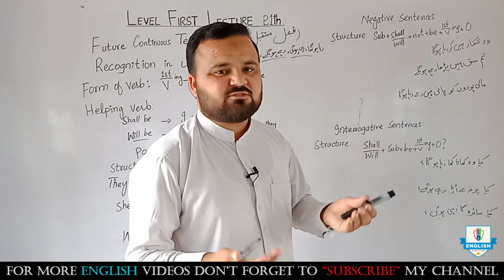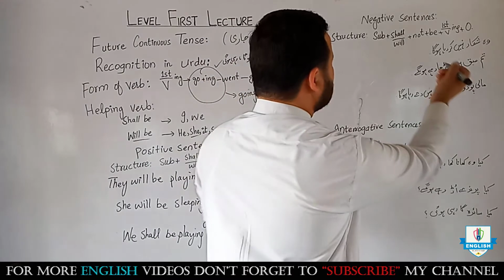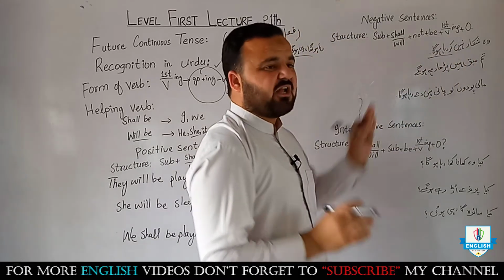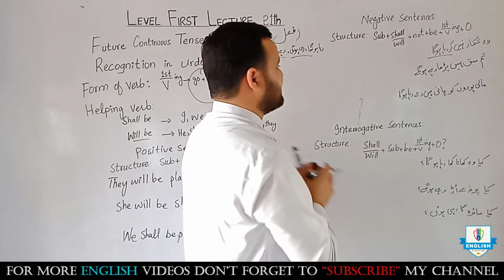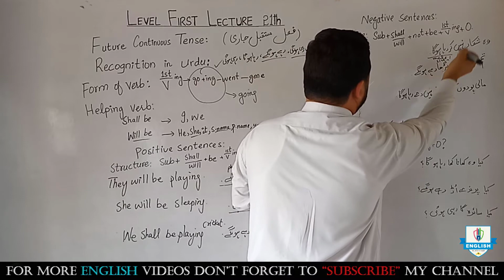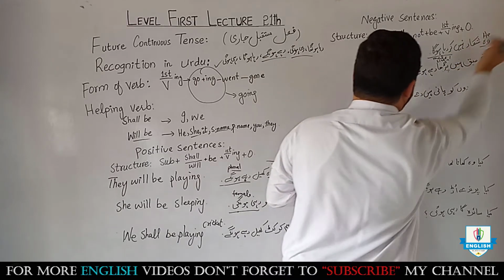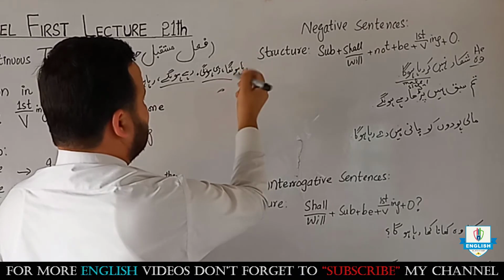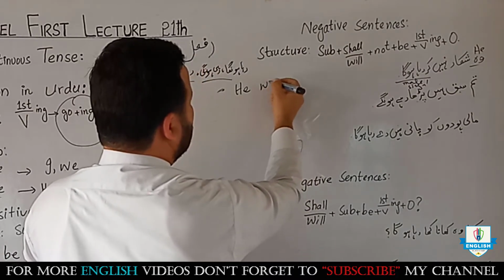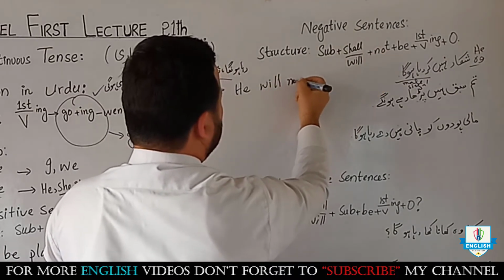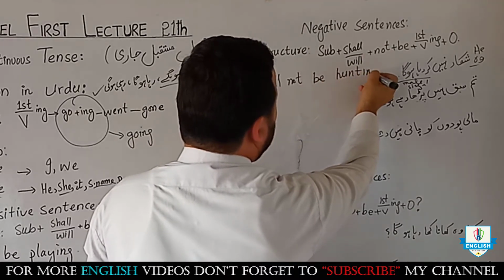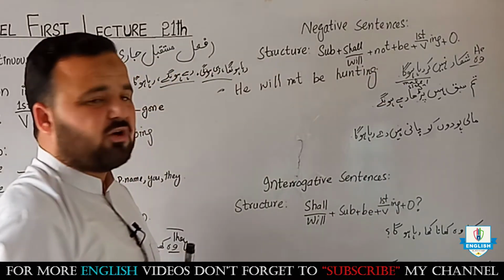Negative are those sentences in which there is no action. वो शिकार नहीं कर रहा होगा. This means that this sentence belongs to future continuous tense, and also tells us it is a man and singular. तो इसके लिए अगर हम he इस्तेमाल करेंगे, he के साथ हम will लगाते हैं, will not be hunting, he will not be hunting.